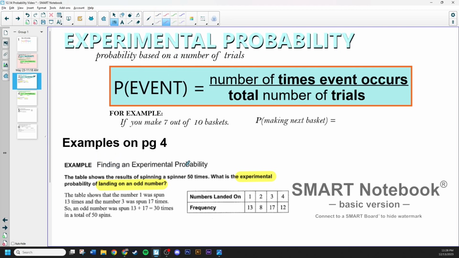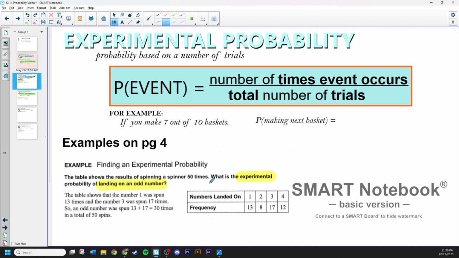Okay, so it says finding experimental probability. The table shows the result of spinning a spinner 50 times, right? What is the experimental probability of landing on an odd number? So again, we want to go ahead and use this formula where it's the total number of trials on the bottom and the number of times the event occurred. So now take note, spinning a spinner numbered 1 through 4, we could use some theoretical probability for this, right? Because we could say, oh, hey, there's 4 things that could occur, and maybe we want to talk about it landing on 2, right? Well, okay, there's 1 opportunity for that. So 1/4 is the theoretical probability, in theory, what we expect to happen. But that's not what it's asking here.